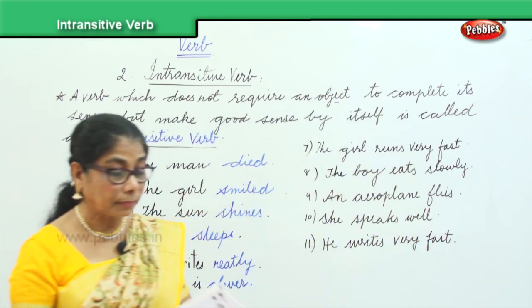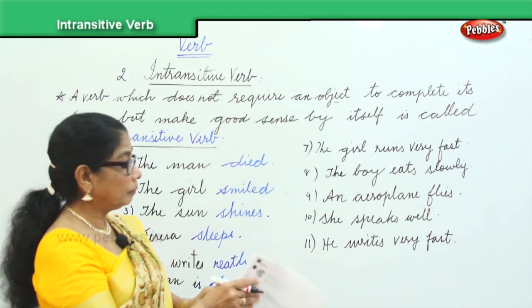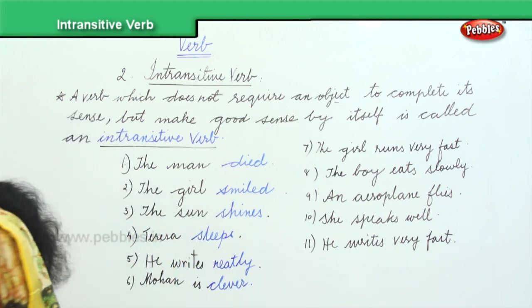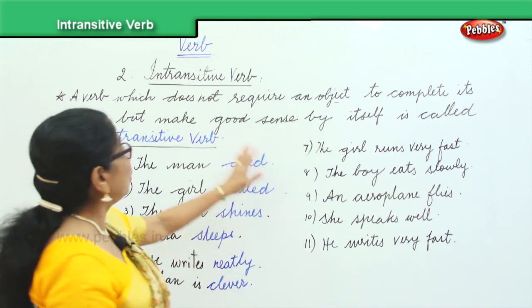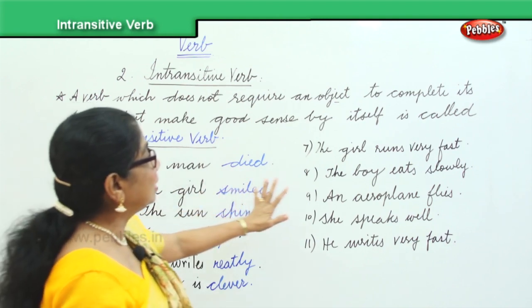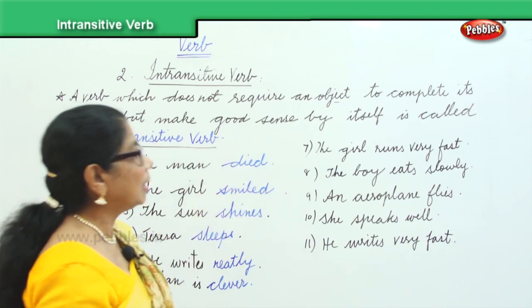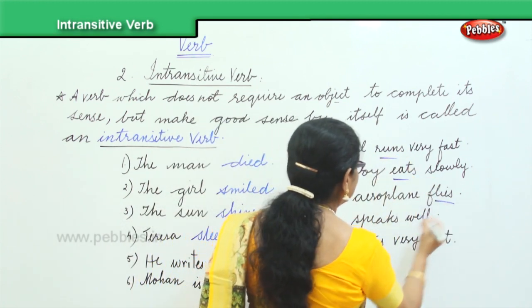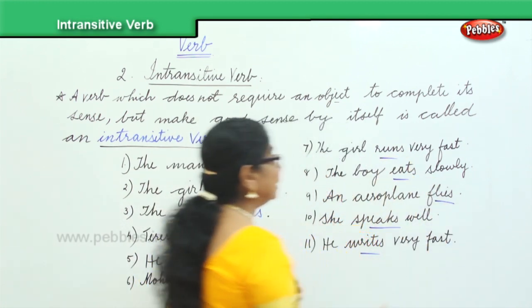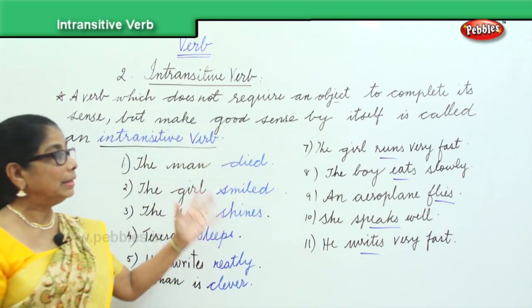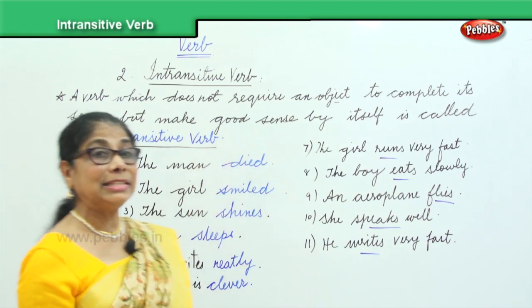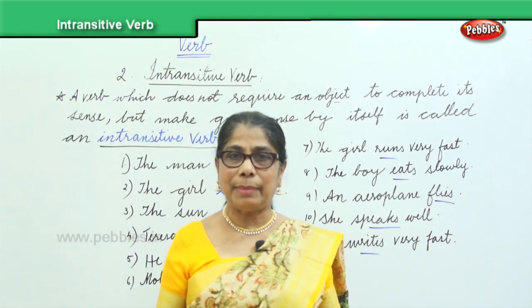Now, look at these sentences here. What do we have here? These are all intransitive. The girl runs very fast. The boy eats, airplane flies, he speaks, he writes. Remember, all these intransitive verbs make sense by itself.